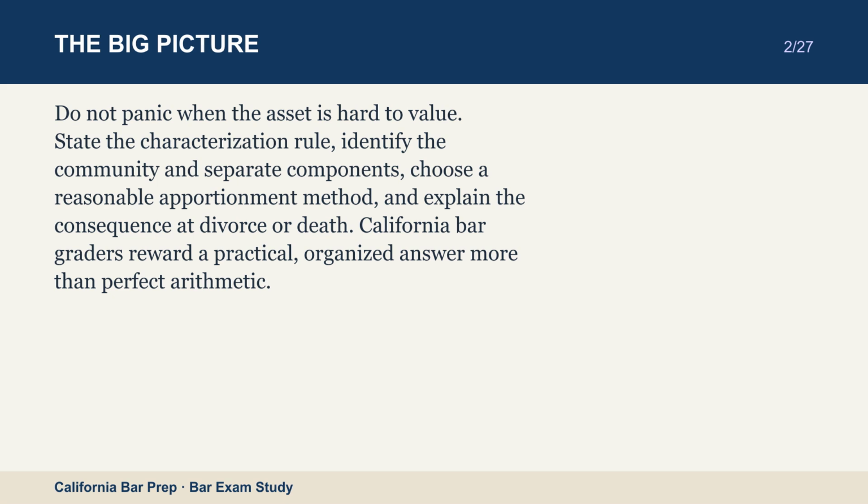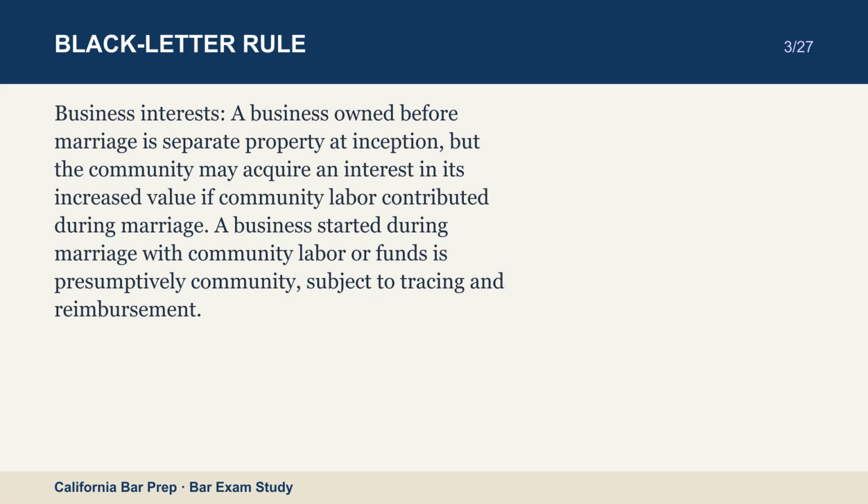Business interests. A business owned before marriage is separate property at inception, but the community may acquire an interest in its increased value if community labor contributed during marriage. A business started during marriage with community labor or funds is presumptively community, subject to tracing and reimbursement.